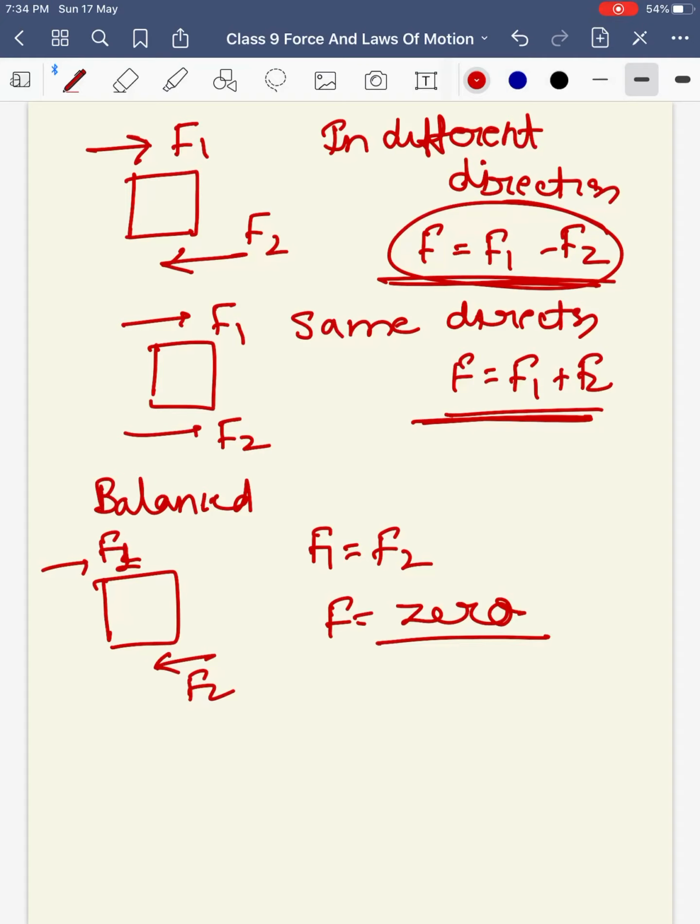Does that mean that balanced forces produce no effect on the object? Okay, you think over the answer. Do balanced forces not produce any change on the object? And tell me the answer for this.